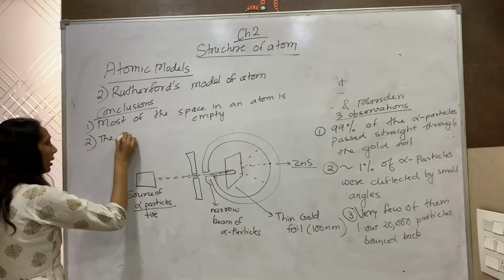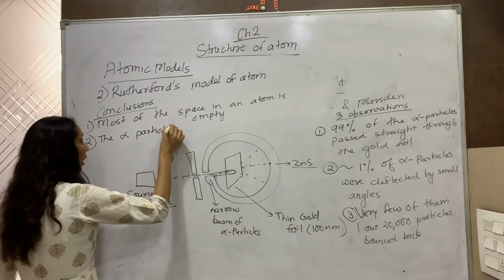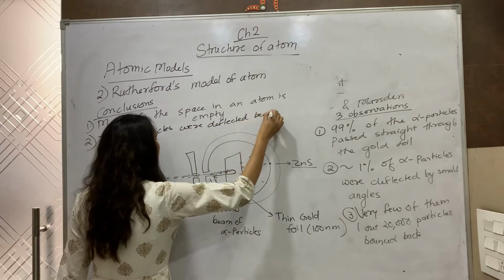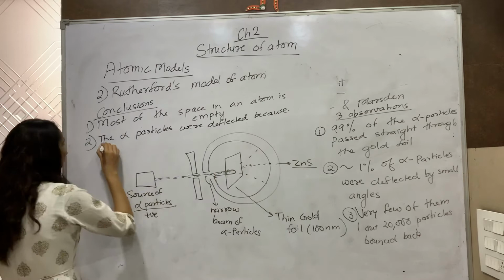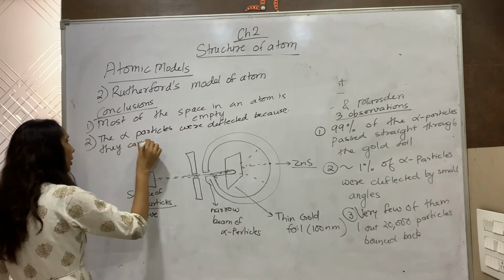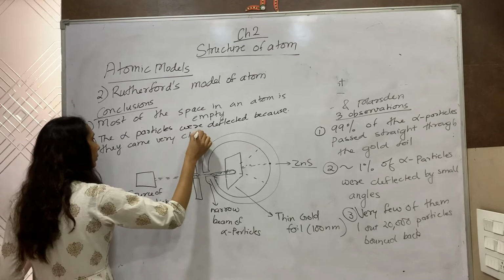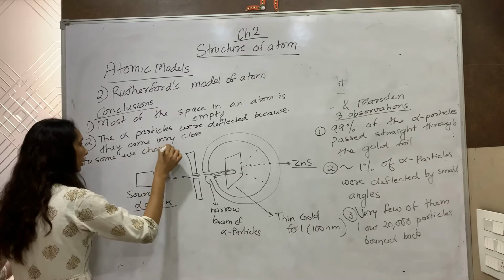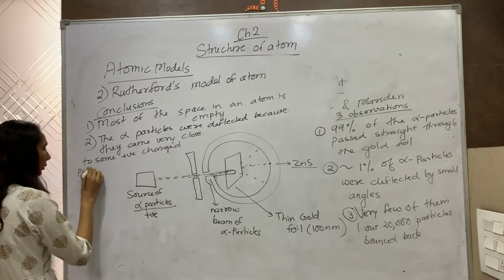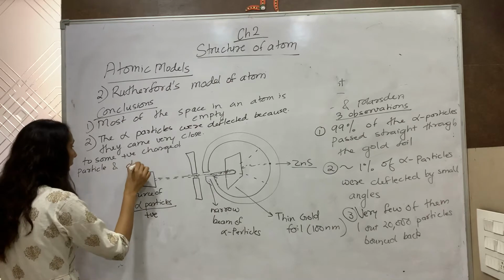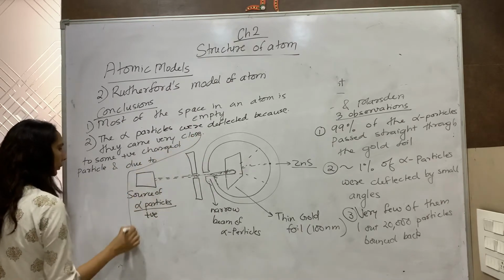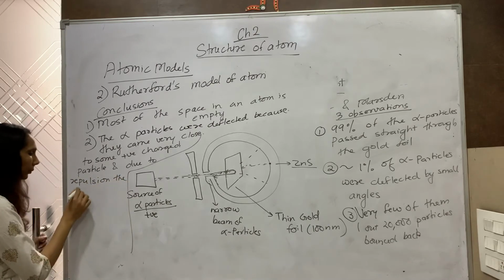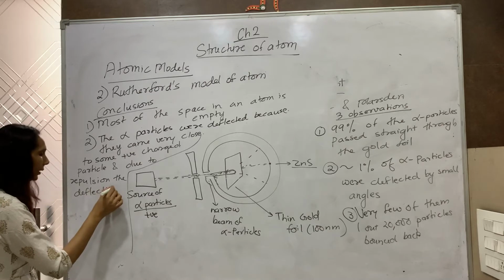The alpha particles were deflected because they came very close to some positively charged particle, and due to repulsion, the deflection was there.